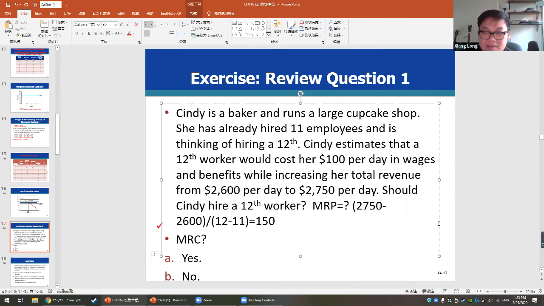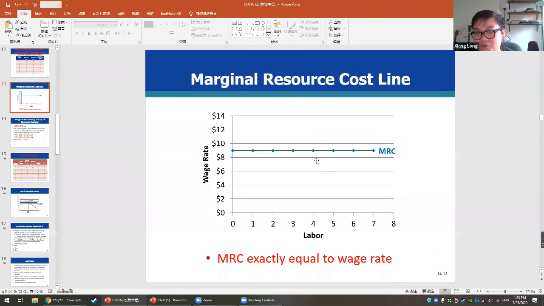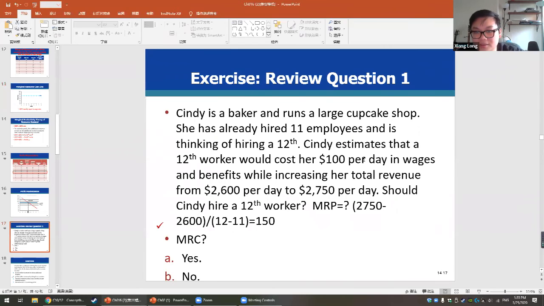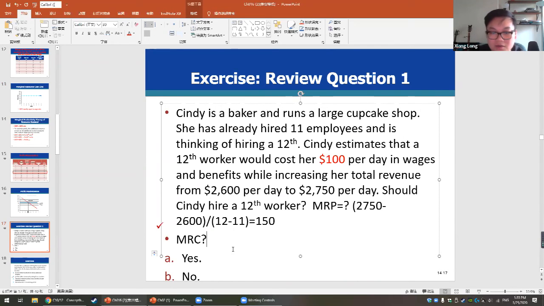Yes, that's correct. Again, make sure you understand that for the pure competition market model, the marginal resource cost will be exactly equal to the wage rate. So for example, right here, Cindy is going to pay $100 in wages for this 12th worker. So the marginal resource cost will be exactly equal to the wage, and it will be exactly equal to 100.